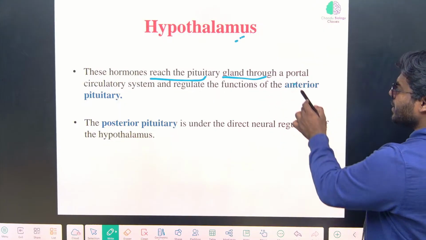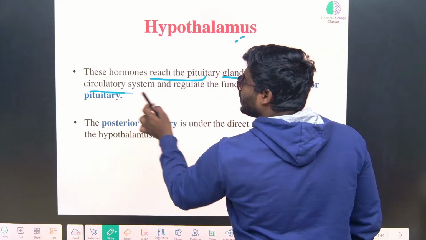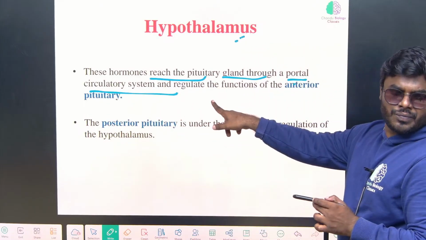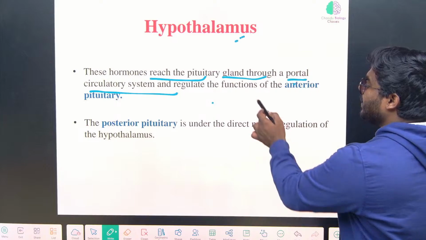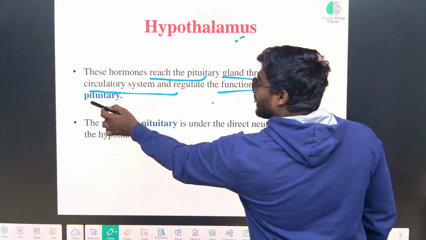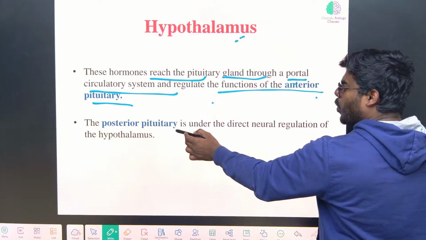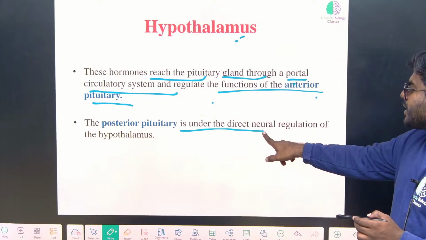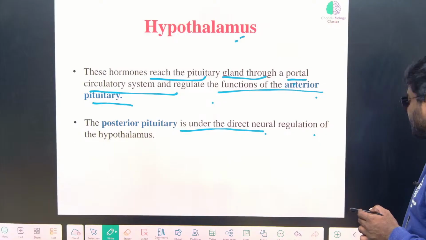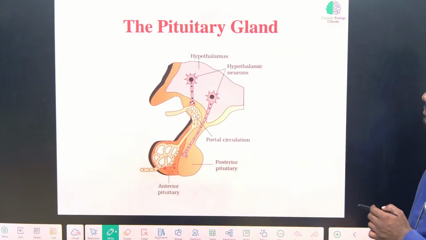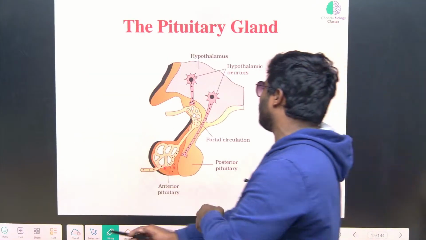Pituitary gland through a portal circulatory system, and regulate the functions of anterior pituitary. Whereas posterior pituitary is under the direct control of neural regulation. Friends, what is the exact meaning of that? No point of getting confused here.